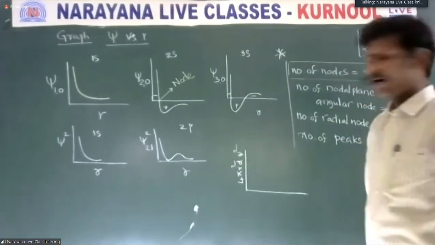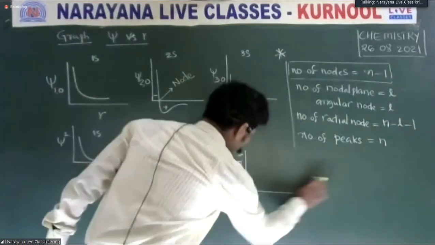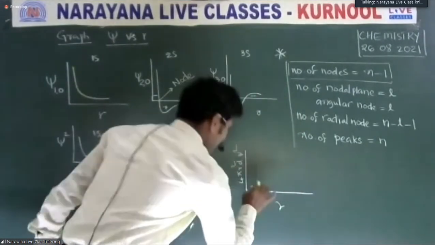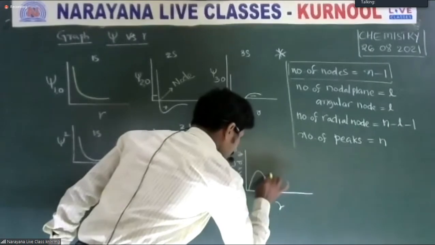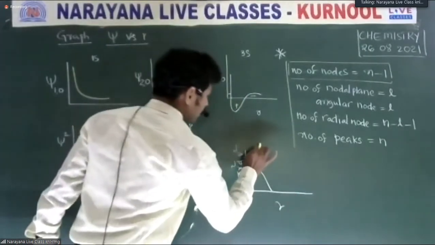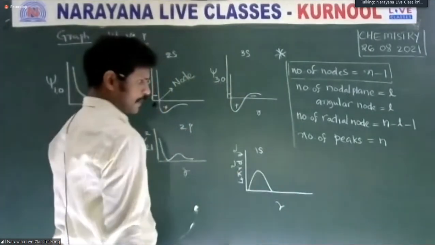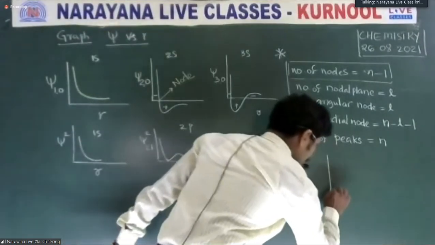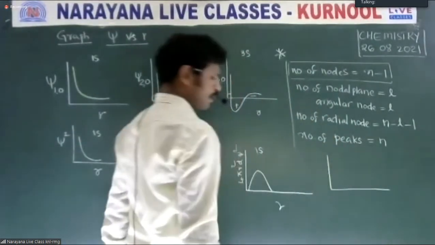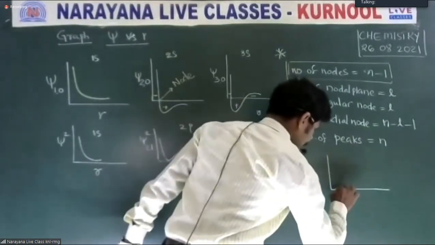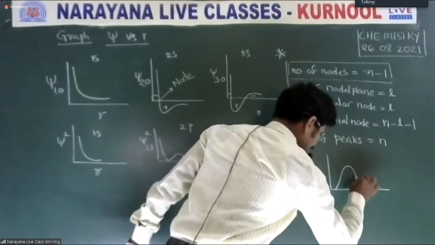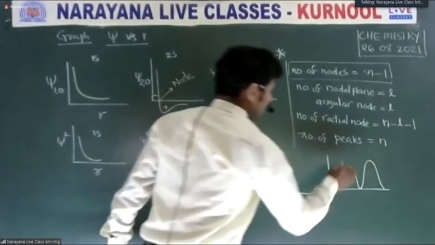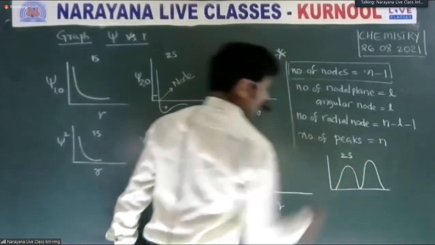This is the radial probability against r, which gives the 1s orbital. Then one more is the 2s orbital.